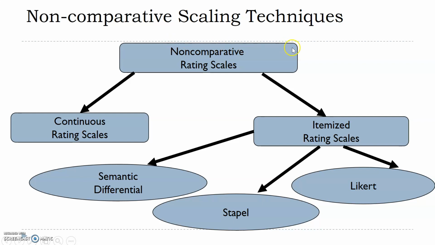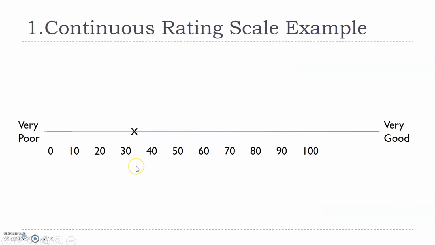Next, coming to non-comparative scaling techniques. Non-comparative scaling techniques are of two types: continuous rating and itemized rating. Continuous rating, with the use of computer, has become a little easier. A person can scroll from the left hand to right hand.